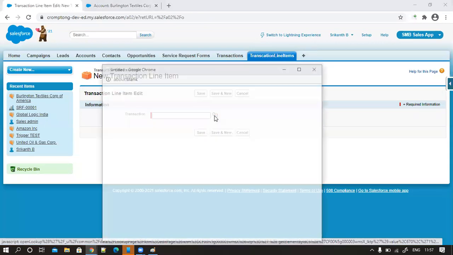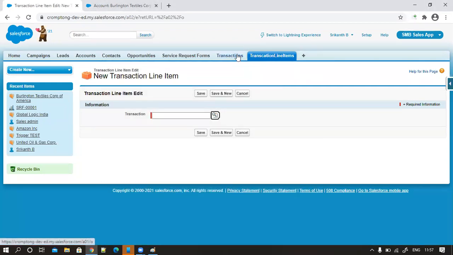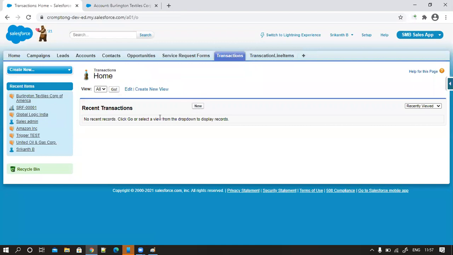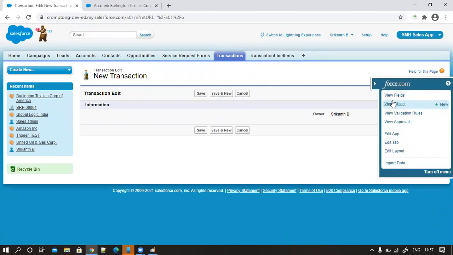Now I can relate what? Your transaction. So transaction data is not available. Let's go and create the transaction data first. See, transaction data is not there. Okay, there are no fields in the transactions, so let me create a dummy field here so far. Okay, anyway, I'll do one thing.